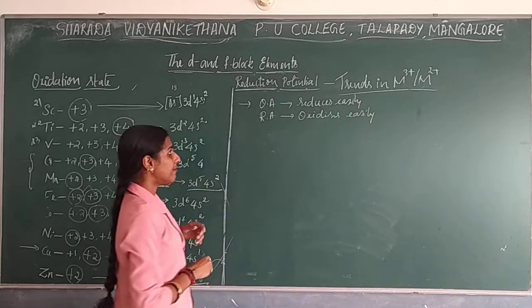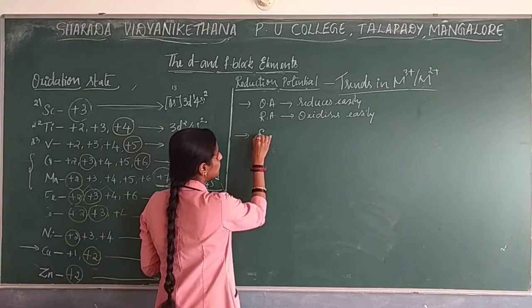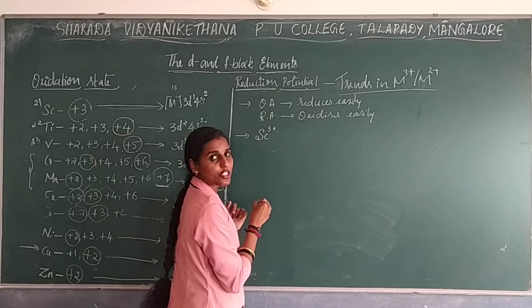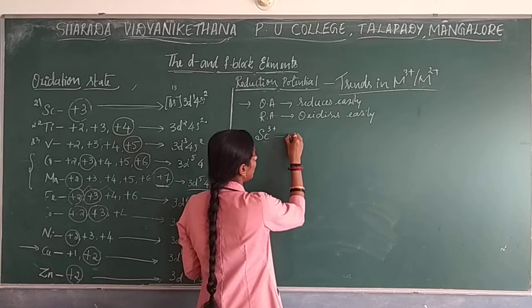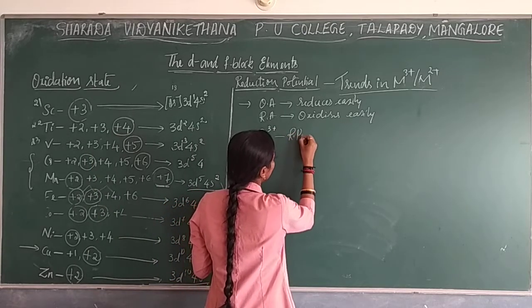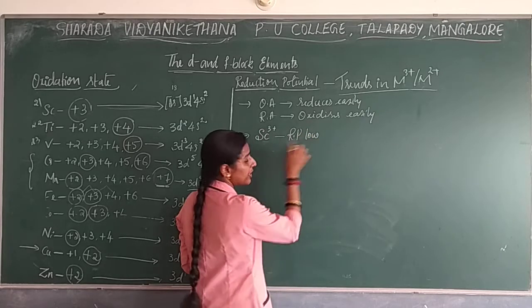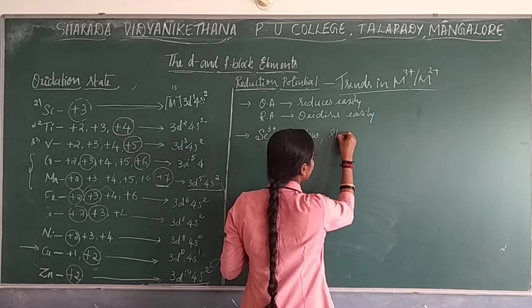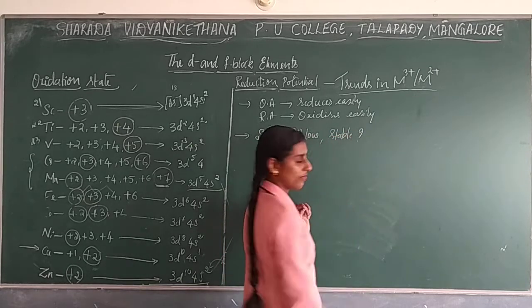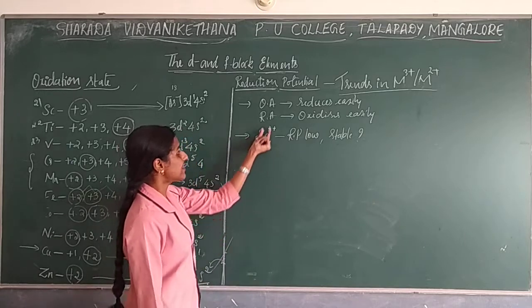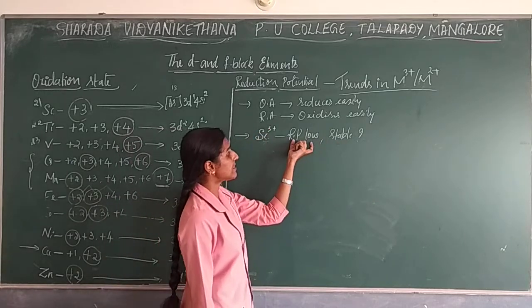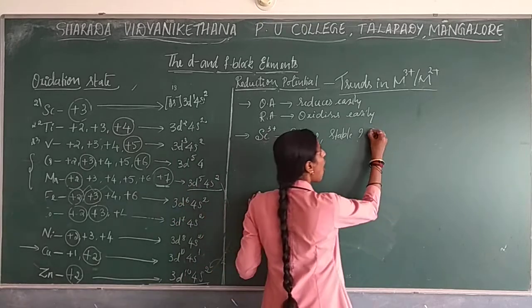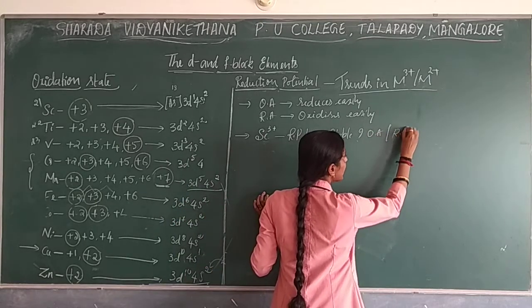Okay, so now here we will go with the question. Now scandium. We know scandium 3+ is a stable oxidation state. Here the reduction potential value is low, as well as Sc3+ is more stable in nature. This kind of question will be asked: Sc3+ is more stable in nature, as well as its reduction potential is low. Why? And whether it is a good oxidizing agent or reducing agent.